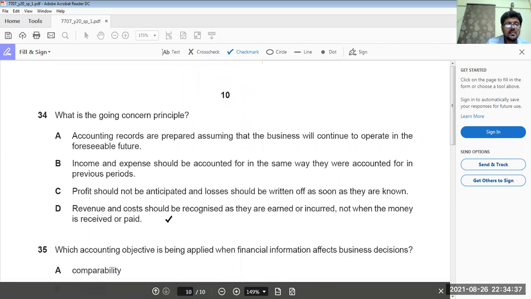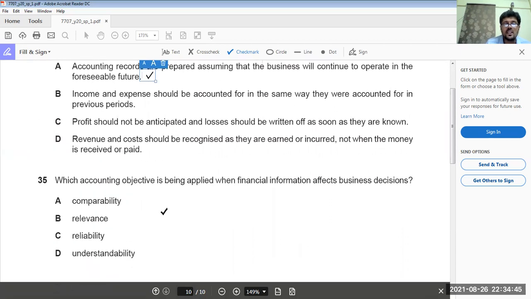Okay. Now 34. What is the going concern principle? Accounting records are prepared assuming the business will continue to operate in the foreseeable future. Nothing to worry about. Which objective will be applied when financial information affects business decisions? Relevance.